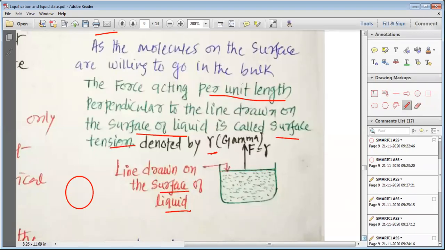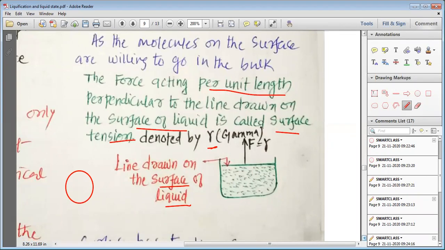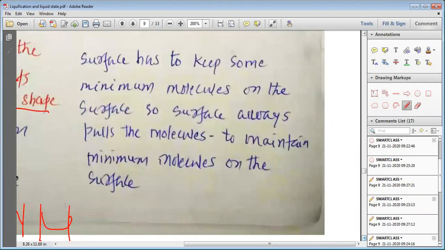So this is how, my dear students, there is a tension on the surface. The molecules on the surface feel more energy. The molecules on the surface want to go back to the bulk, but the liquid keeps those molecules on the surface, and to keep them there they feel some tension. This tension is perpendicular to the line drawn on the surface, and this surface tension is represented by the symbol gamma.